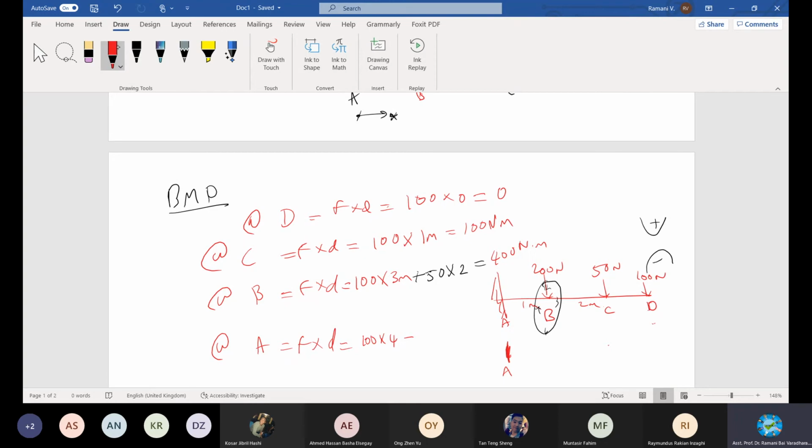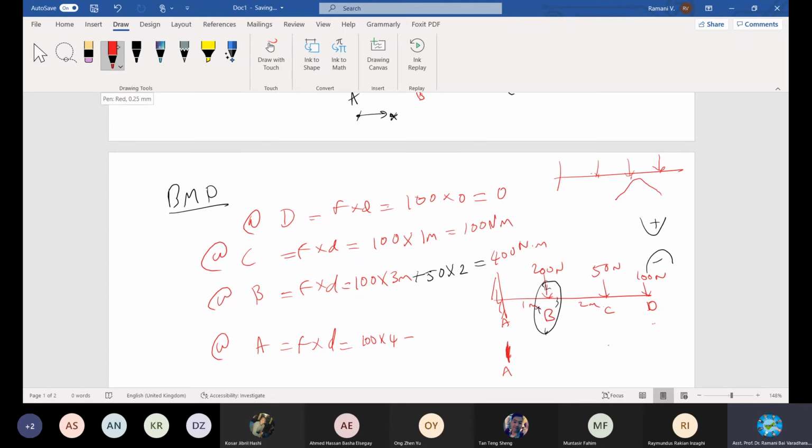It should balance and be negative only arithmetically. But let's follow one norm: either clockwise positive or anti-clockwise negative. Because we cannot say in a different loading. See, I draw the hogging and sagging for you. Actually, it will tend to move like this, and then it will tend to go down because it is acting downward.